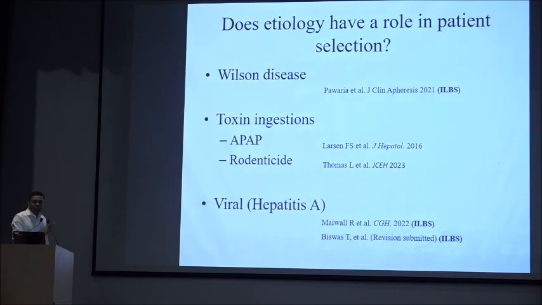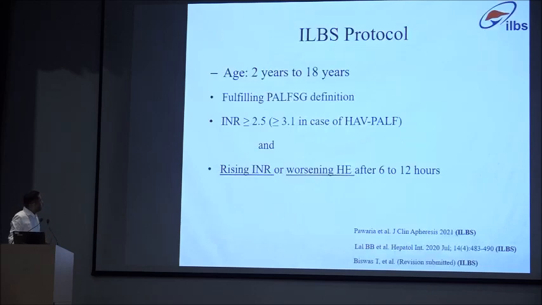So, the etiology is also important apart from the timeline, that is Wilson disease as shown in our study, toxin ingestion like APAP from the Larsen study and rodenticide from the CMC study, and viral hepatitis A as in Dr. Rakhi's study and in our data which I showed just now. So, these are the possible etiologies where TPE is likely to work.